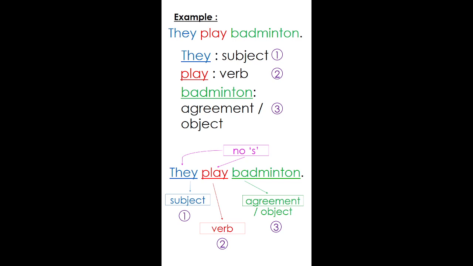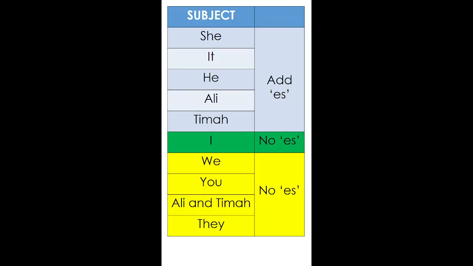But for some other verbs, you can't add S, but you have to add ES. Just now, you add S or no S, but this time around, add ES instead of adding S only.